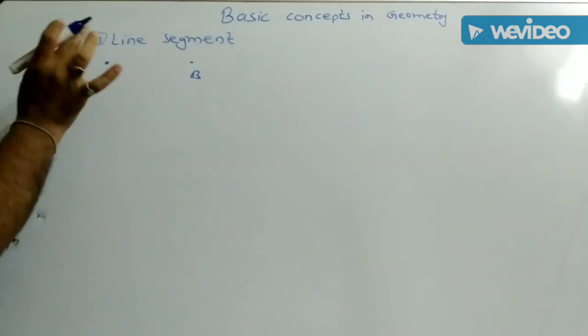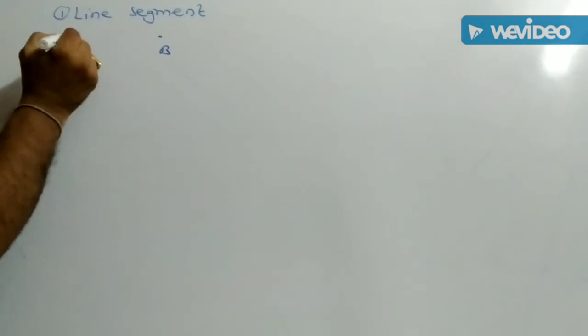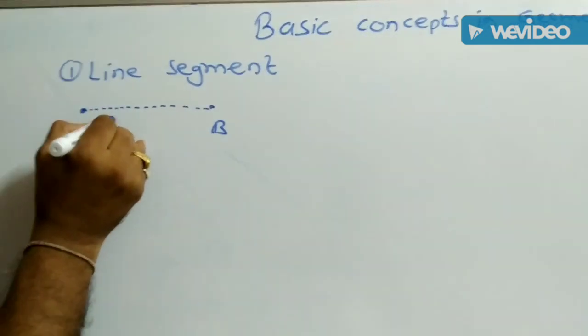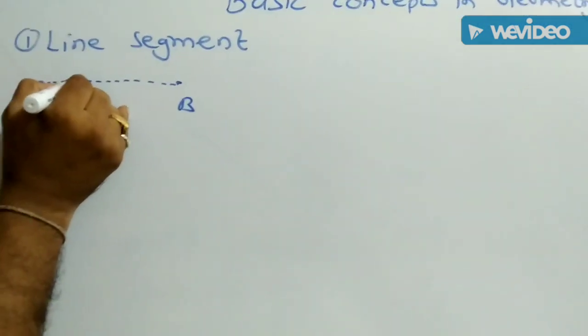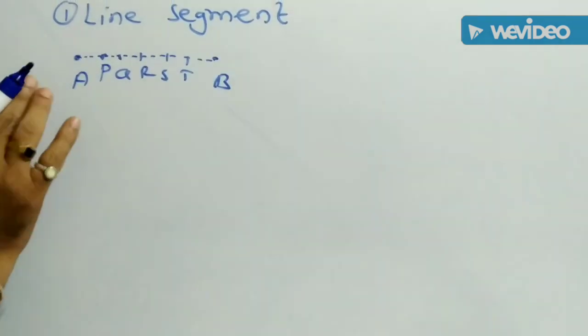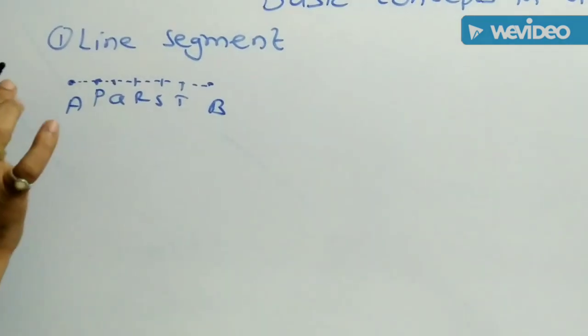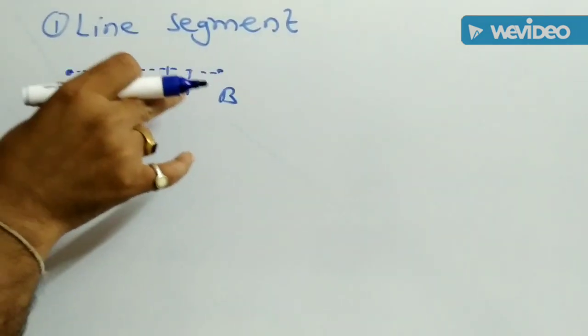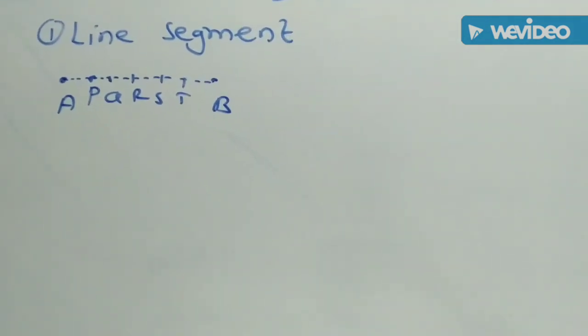Then the point A and point B and all the points between the points A and B, suppose P, Q, R, S, T are all these points. The union of all the points A and B and the points in between is called the line segment.